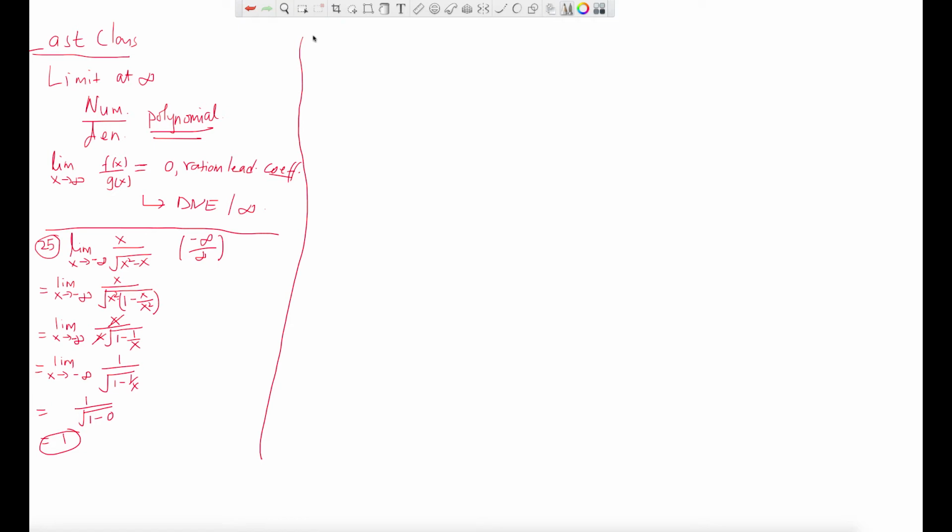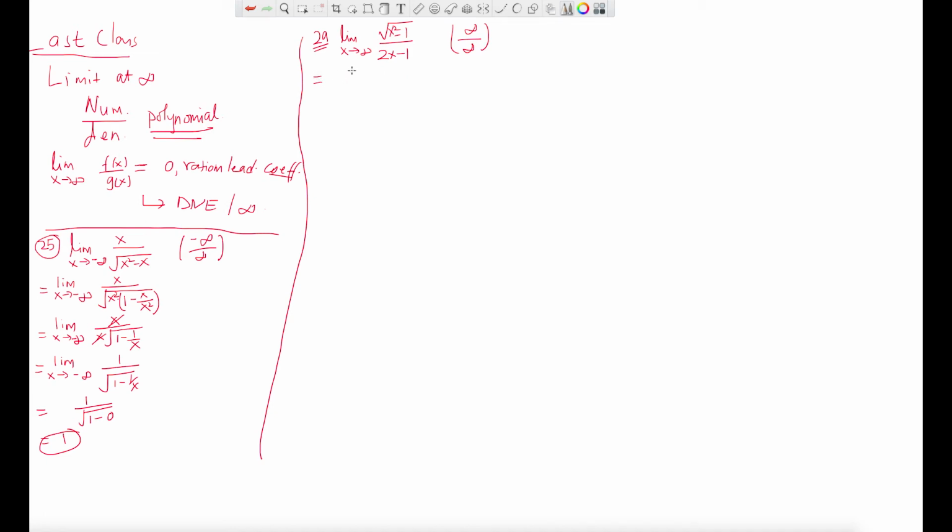Okay, let's do one more example. Let's do number 29. On question number 29, I have limit x tends to infinity of root x squared minus 1, divided by 2x minus 1. So let's plug in the limit right away. If you plug in infinity, you will get infinity squared minus 1 is infinity, and root infinity is basically infinity, divided by 2 times infinity, which is infinity, minus 1, infinity. So you got that form, meaning we don't plug in right away.